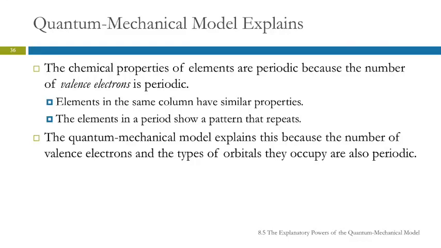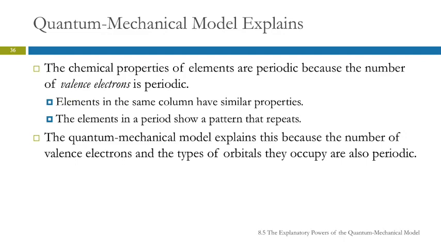So quantum mechanics is a model, a theory, and it explains observed behaviors. We've learned that the behavior of elements, their chemical properties, have a periodic nature in the table. And Mendeleev observed that, and he ordered them and lined them all up, but didn't understand why. Now we understand why. And the reason is the number of valence electrons is periodic.